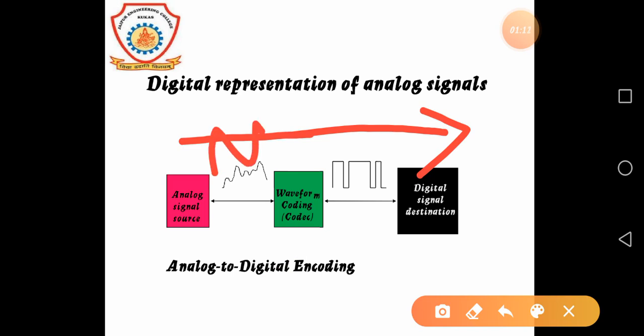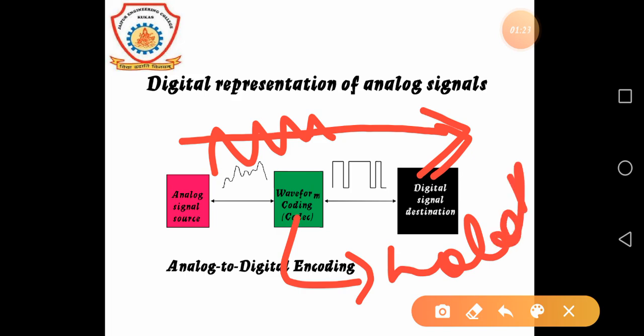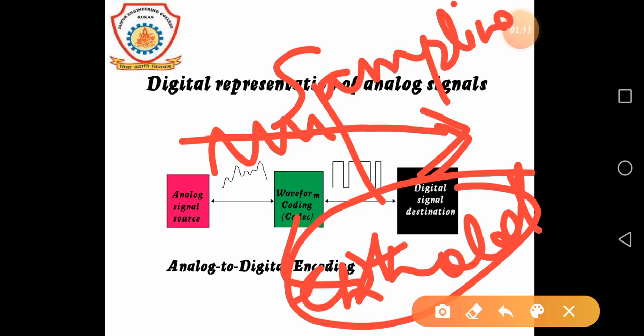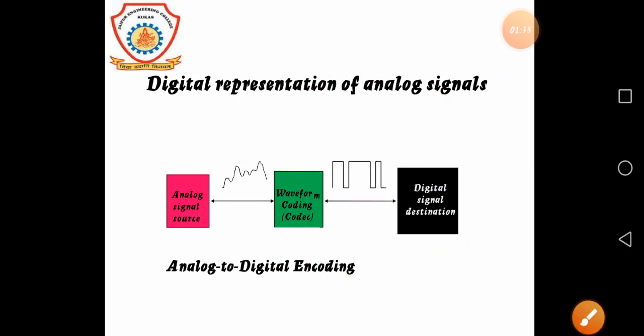Here it is in discrete form and it is converted into a digital signal with the help of a hold circuit. That is also a part of sampling. This is the digital representation of the analog signal. The analog signal source is first converted into a digital signal destination with the help of a waveform coding codec, that is the hold circuit.